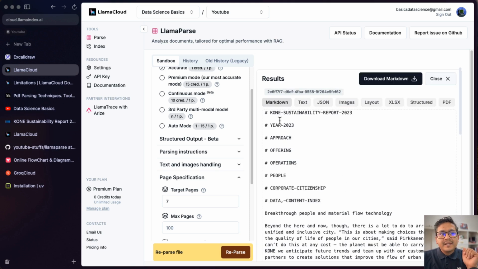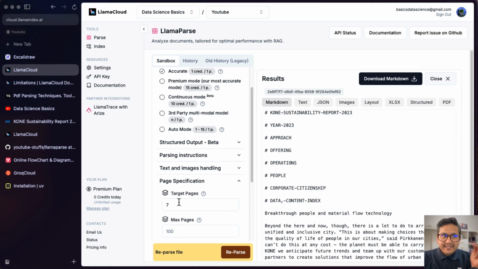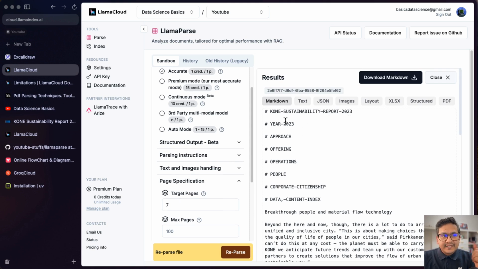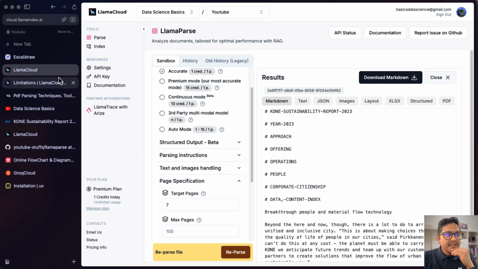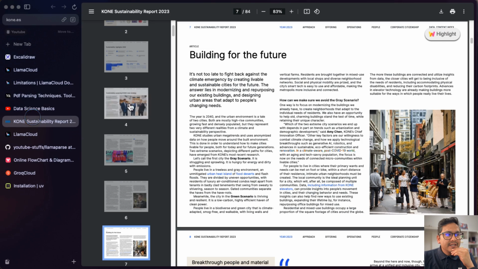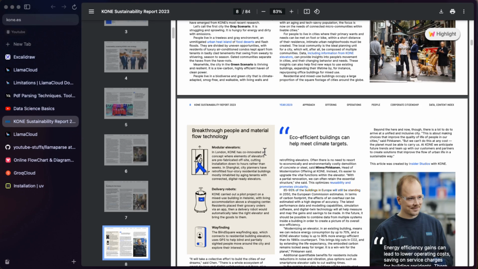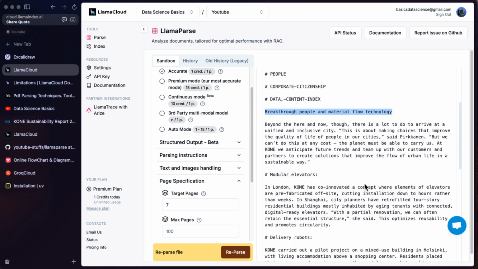So you can see here, I did this with the accurate mode, and I said page number 7, Sustainability Report 2023, this approach, offering, operations, people, and so on. Now if I go here, page number 7, approach, building for the future. If I go here, this is the breakthrough, people and material flow technology, right? Meaning that it didn't parse this 7. This must be 7, because it starts from 0, meaning that 8 will be 7. So you can see it went through the breakthrough, people and material flow, and parsed all the things here. So this is one thing. So you get the idea, right?